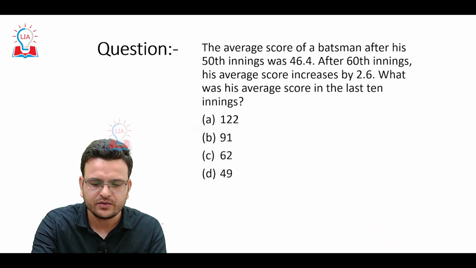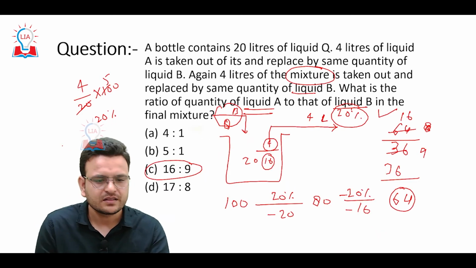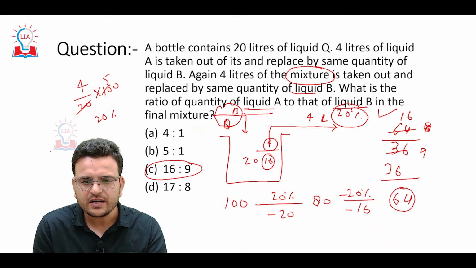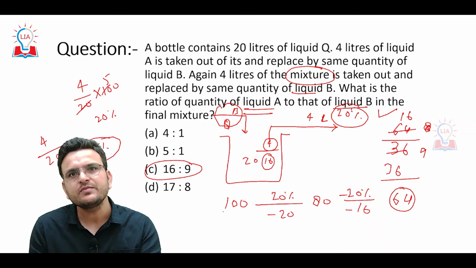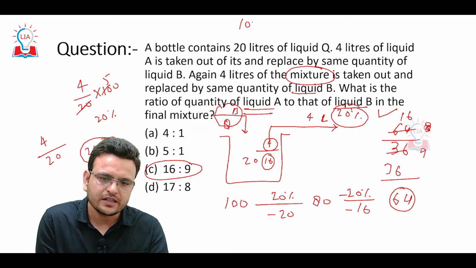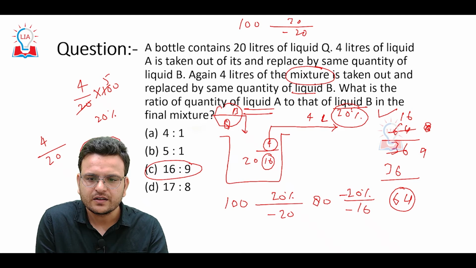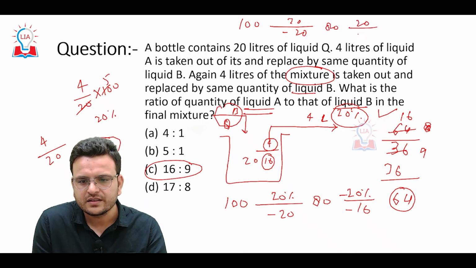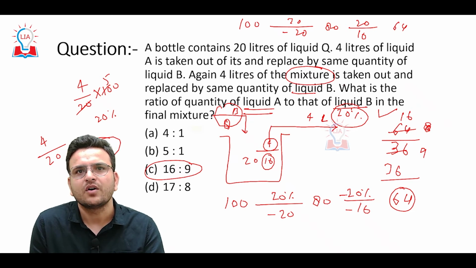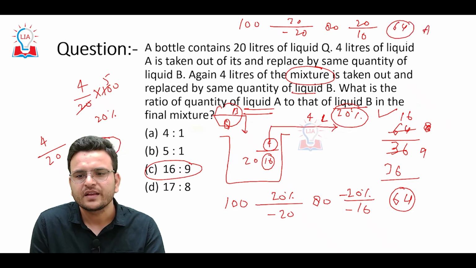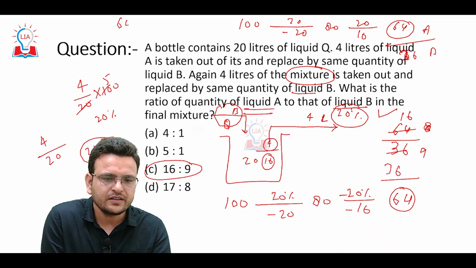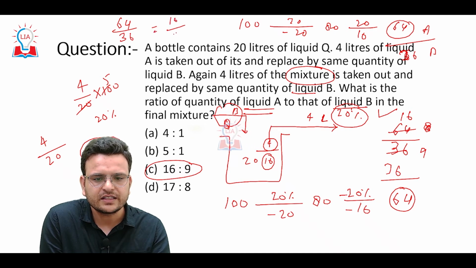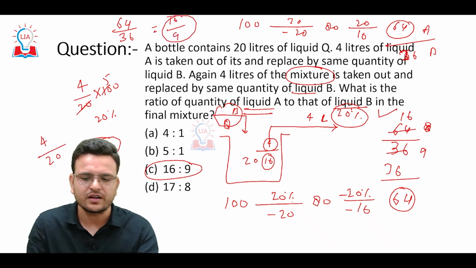Again I want to explain in a simple way. Here the total is 20, and 4 we have taken out. So how much percentage? 20%. 20% we have taken out two times. So consider the total is 100: 100 minus 20 is 80, again 20% out, so 16, and the remaining is 64. So 64 is the quantity of A and the remaining is B, that is 36. So what is the ratio? 64 upon 36, it will be 16 upon 9. I hope you are able to understand this particular question.